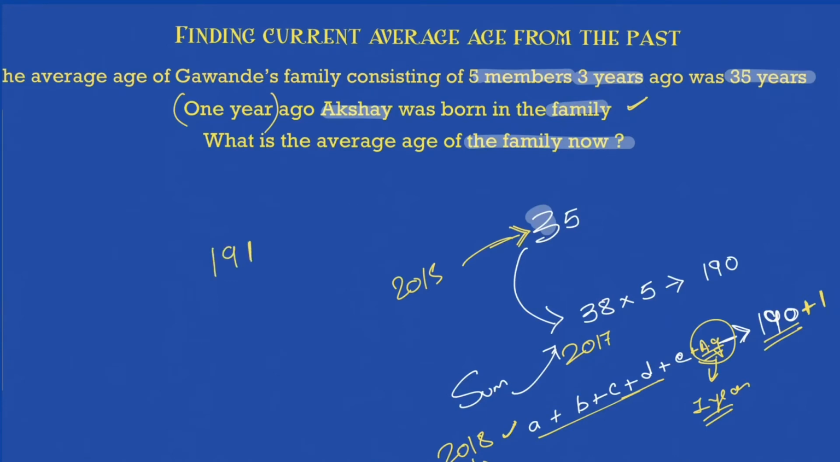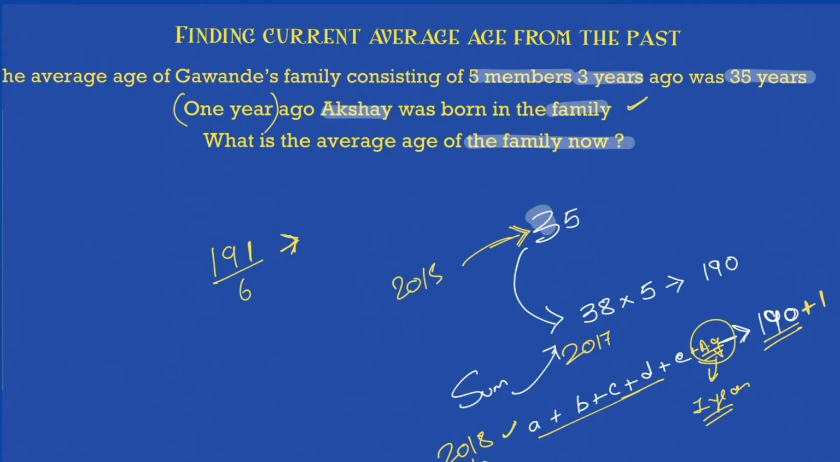And how many members are there? 6. So what is the average age of the family right now? 191 divided by 6 and not 5. Okay, because what is an average age? Age per member in a family. Okay, and that's what I need to find out.